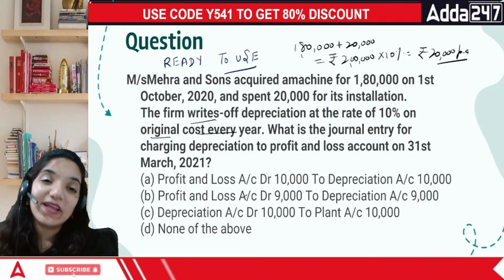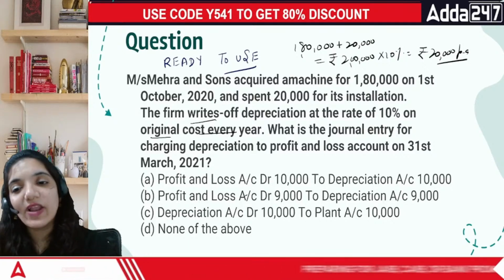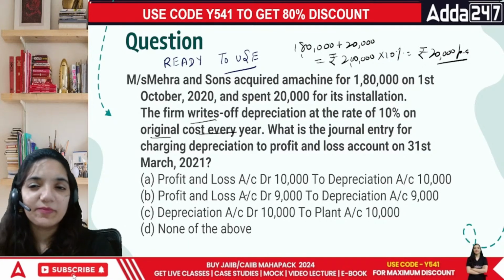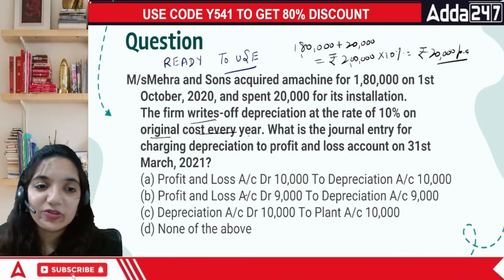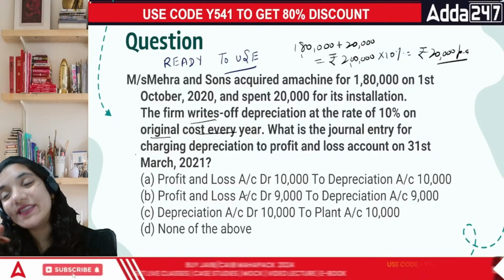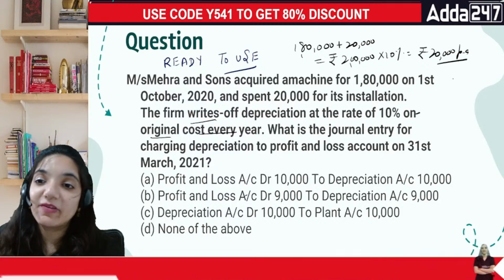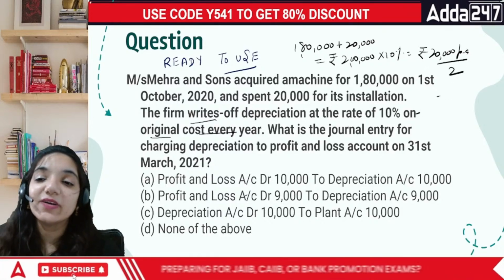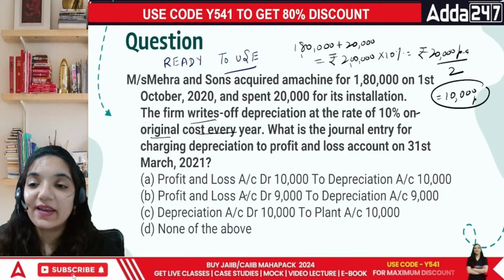So that means 1 lakh rupees into this is 2 lakh now, 2 lakh multiplied by 10%. But hold on, there's one more point there. It was bought on 1st of October. 1st October matlab 6 months has already passed. If it is 20,000 per annum, everyone, then divided by 2. So your depreciation is 10k per annum.